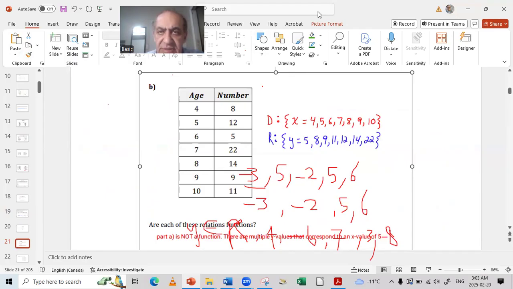There's an eraser here, and I just want to remove this now.